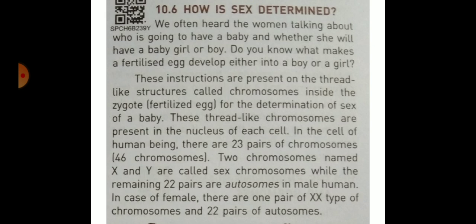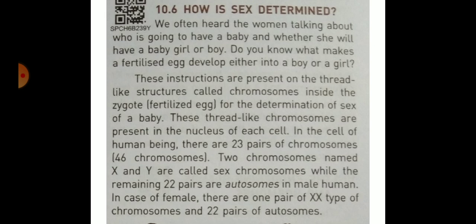Each gamete has only one set of chromosomes. The egg has 22 autosomes and one sex chromosome X, while a sperm has 22 autosomes and one Y or X chromosome. So all the eggs are similar, but the sperm are of two kinds.